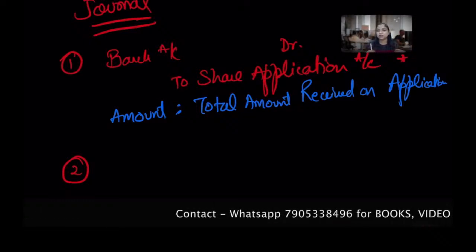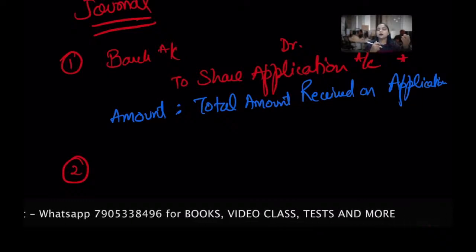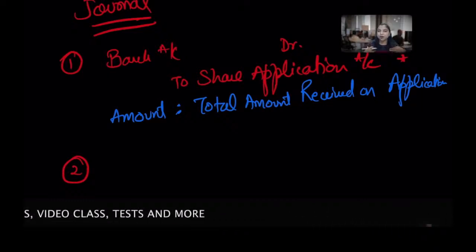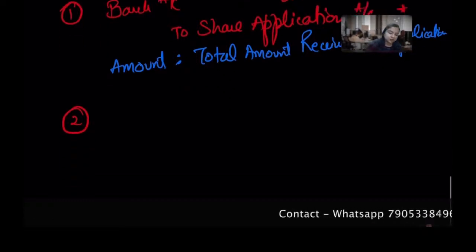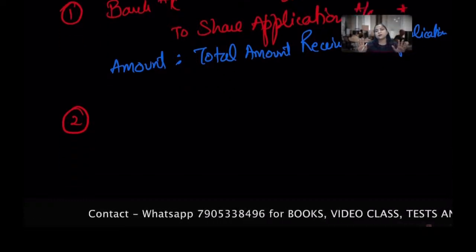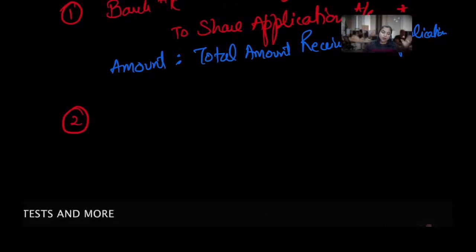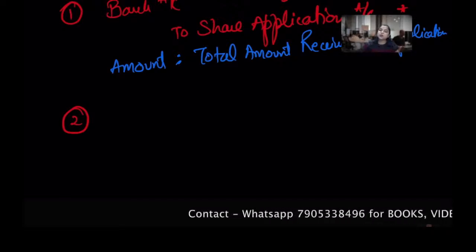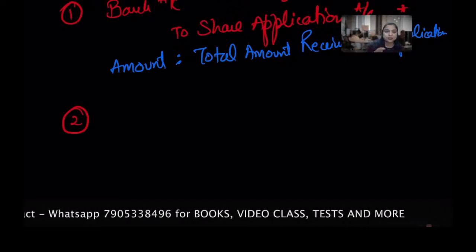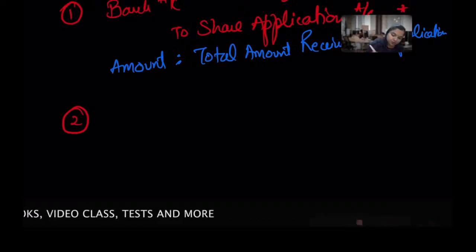After receiving the application money, I, on behalf of the company, the board of directors, proceed to allot you the shares. Clear? So I receive money for application, and now I make you a shareholder and transfer your money to the share capital. Clear? Nothing to memorize.